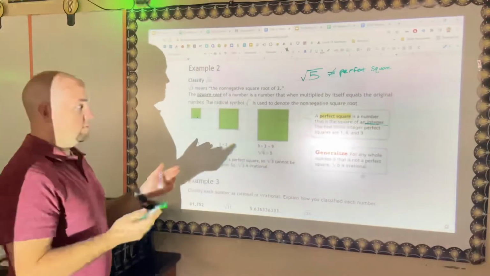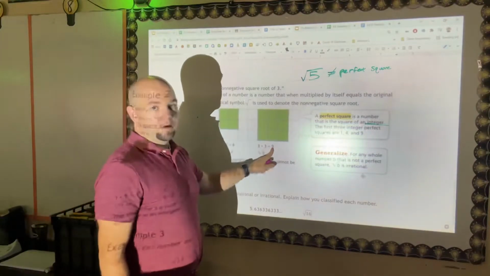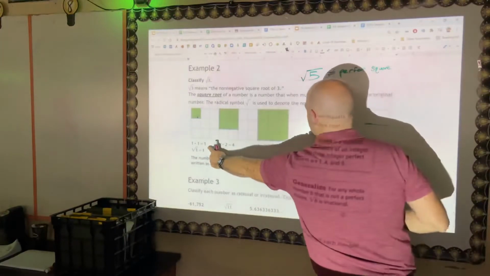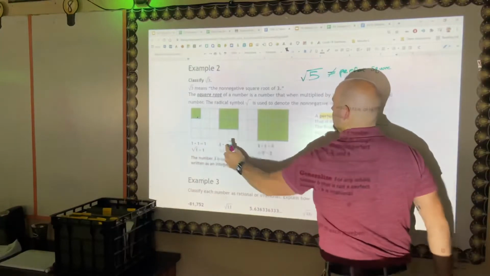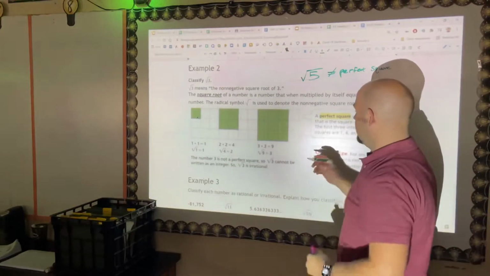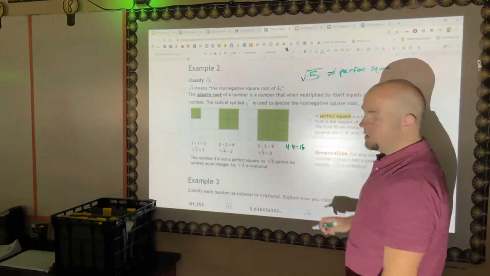The first perfect squares, 1, 4, and 9, are what are called perfect squares. 1 times 1 is 1, 2 times 2 is 4, 3 times 3 is 9. The next perfect square would be 4 times 4, which equals 16.